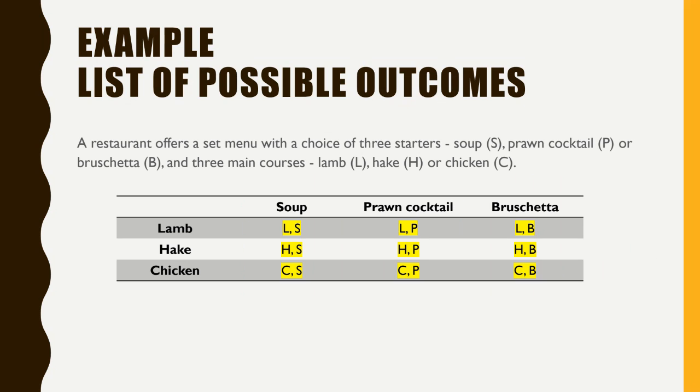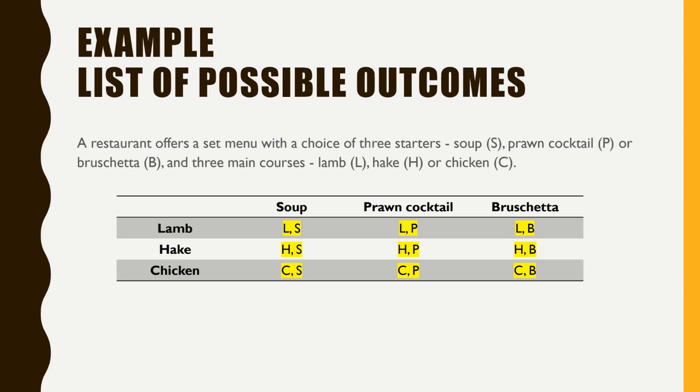And again, this is another example. Let us say we are talking about a restaurant. We have a menu with 3 starters, a soup, prawn cocktail, and bruschetta, and there are 3 main courses, lamb, egg, and chicken.